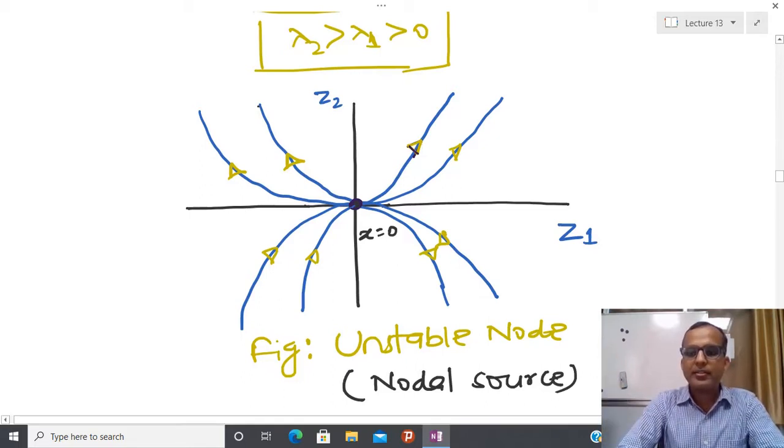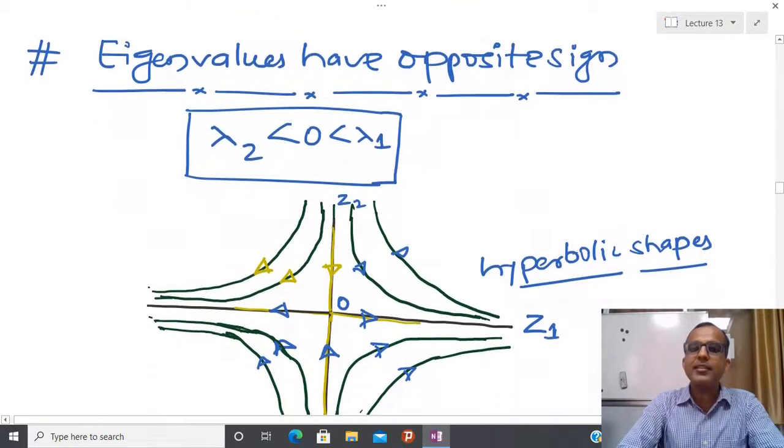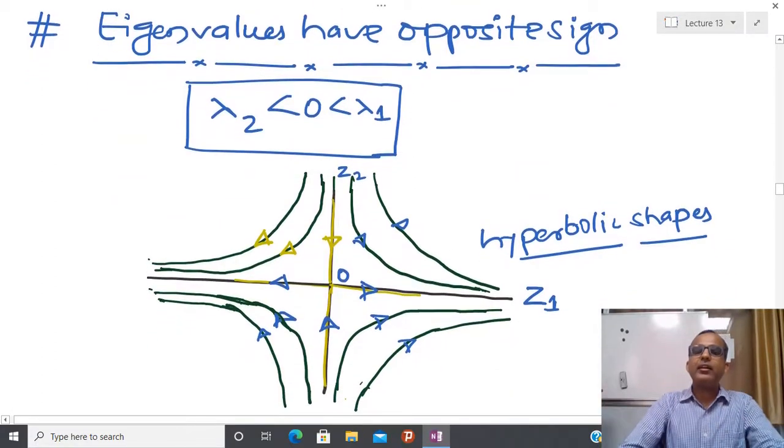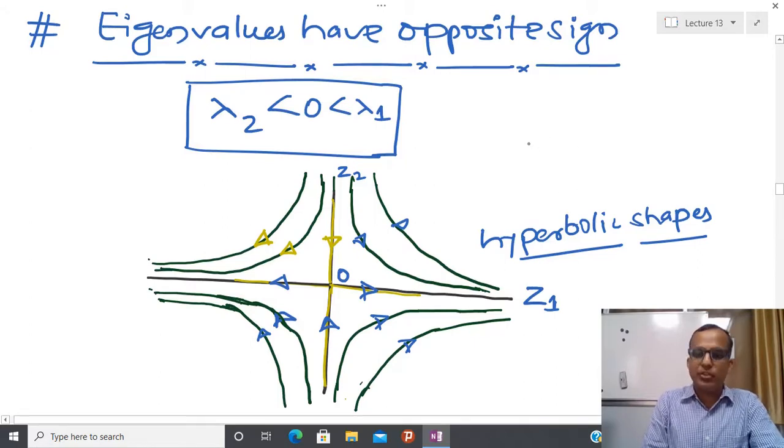Now let us see the third case, where I again have distinct eigenvalues, but the eigenvalues have opposite sign. So one is positive, one is negative. Without loss of generality, I am assuming that lambda 1 is positive and lambda 2 is negative.